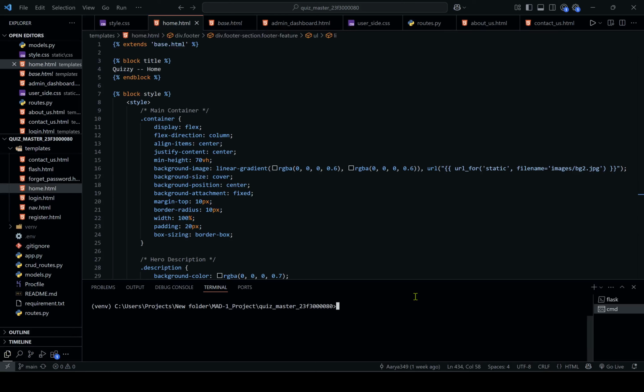So now, this is my VS Code where all the code is available. Now I am running this with Flask.